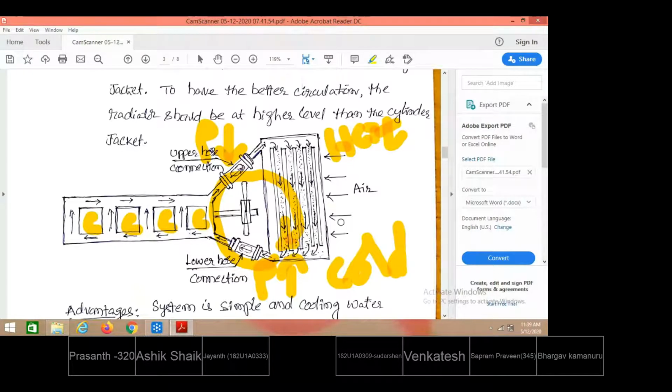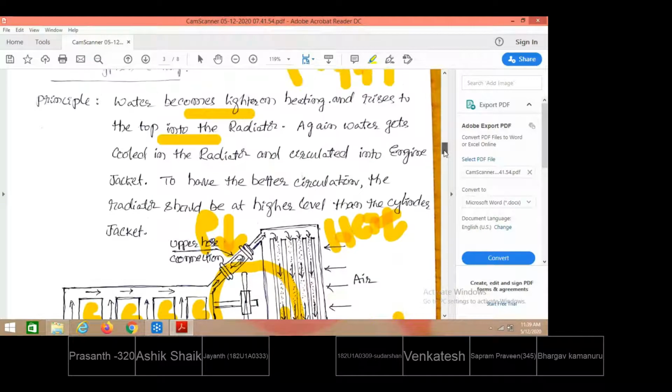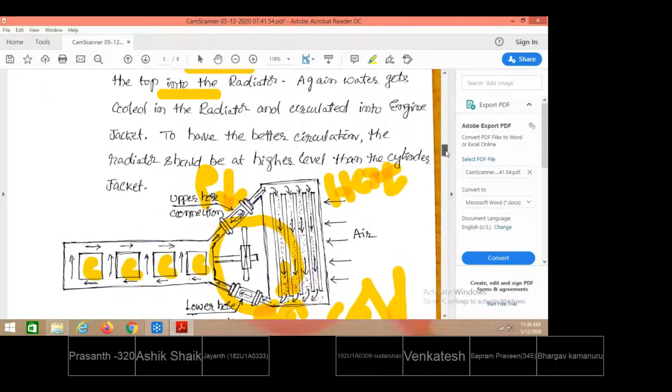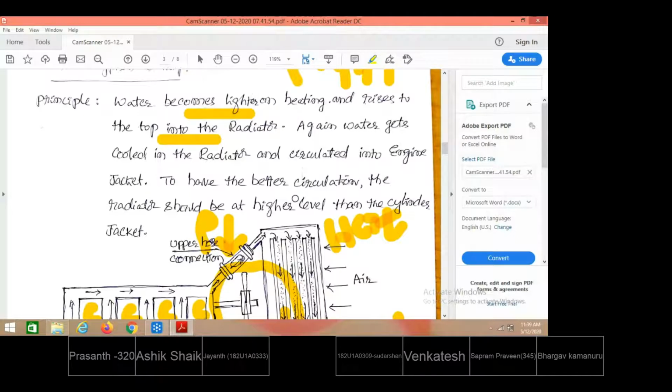So a density difference is created between the hot fluid as well as the cold fluid, and automatically, in the natural way, the circulation takes place. This is what, though there are some limitations. Water becomes lighter on heating and rises to the top of the radiator. You see here, after receiving the heat from the engine jackets, the hot water is generated and goes up by decreasing the density. That is naturally how it goes up. No separate pump is required.